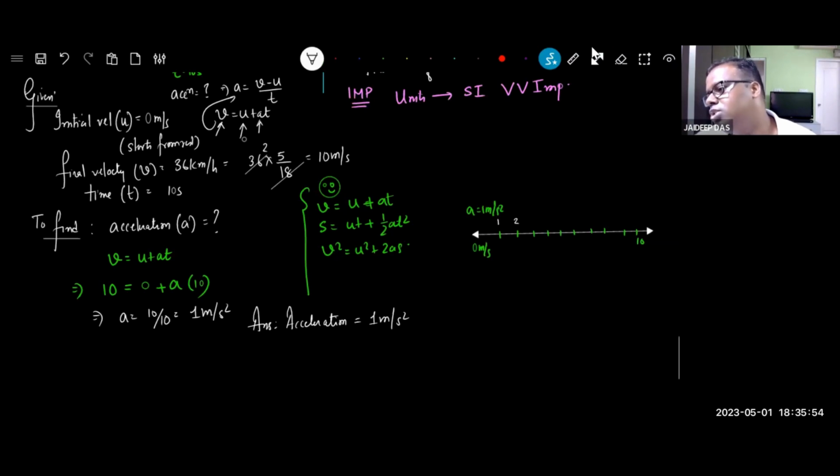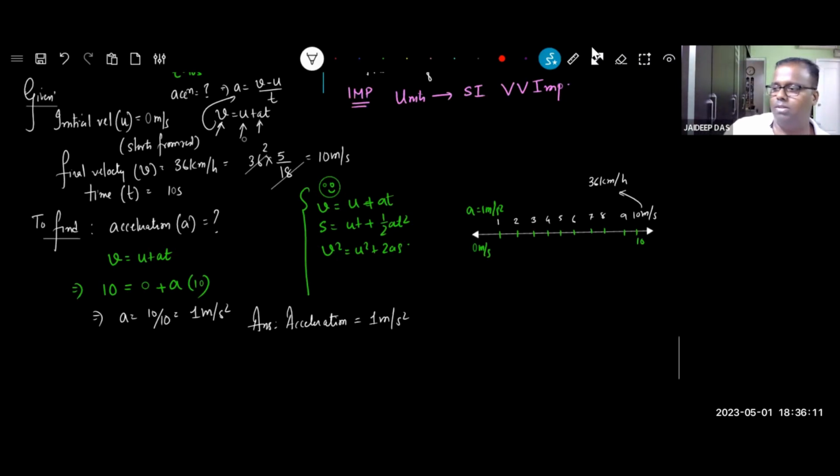At the second, 2, third, 3, 4, 5, 6, 7, 8, 9, 10. So at the 10th second, your velocity is 10 meters per second. And this when converted to kilometers per hour is 36 kilometers per hour. Matched. The problem is correct.